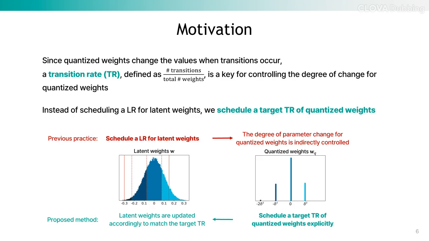To overcome this limitation, we propose to directly control the transition rate of quantized weights, rather than only adjusting the learning rate. By doing so, we can explicitly schedule the degree of parameter change of the quantized weights.